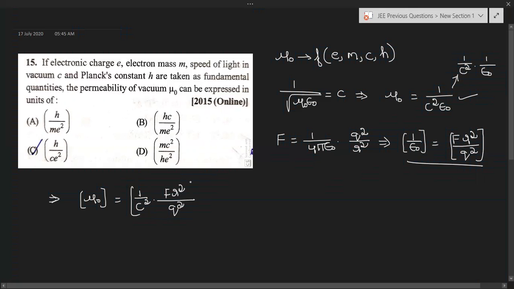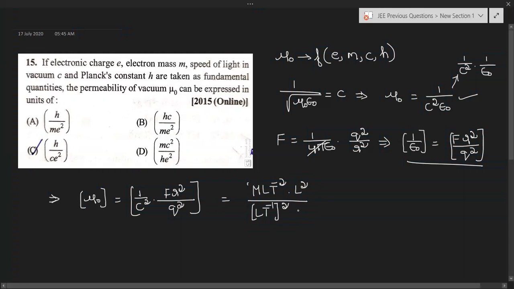Since it is dimensional formula, no need to bother about the constants like 4 pi. Here c is nothing but velocity of light. So dimensional formula of F is nothing but M L T power minus 2. Dimensional formula of r square is nothing but L square, divided by dimensional formula of c square, nothing but L T power minus 1 whole square.